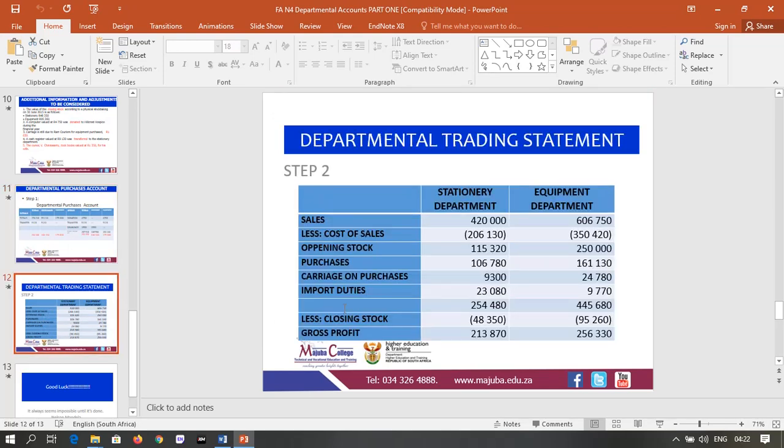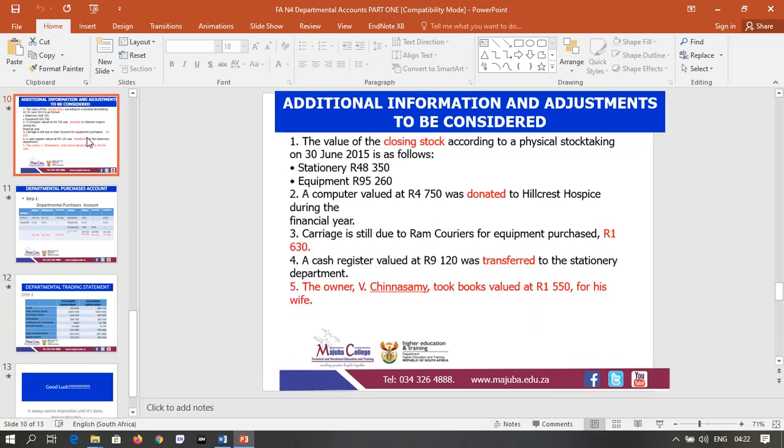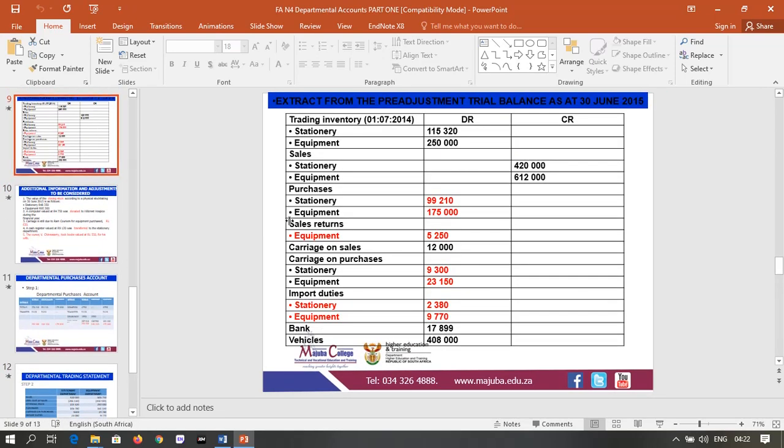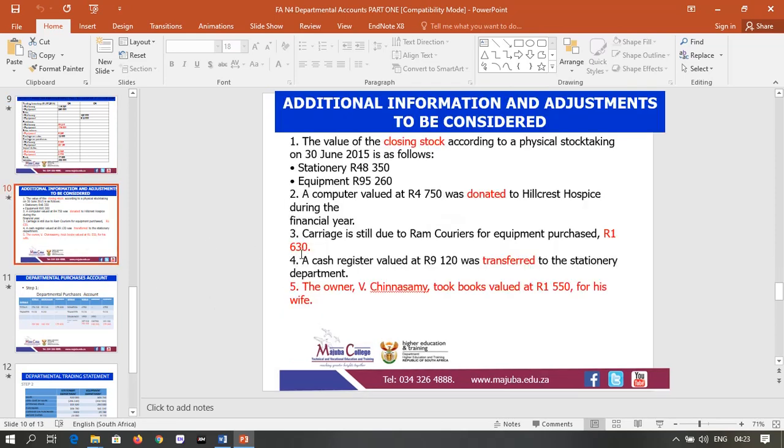Purchases account, you just go to the previous exercise and copy this amount as is because we already calculated it. For carriage and purchases, you go to your given information. There it is here, 9,323,000. But before then, there is one additional transaction that talks about carriage and purchases. Number 3, carriage is still due for equipment that was purchased, amount of 1,630.